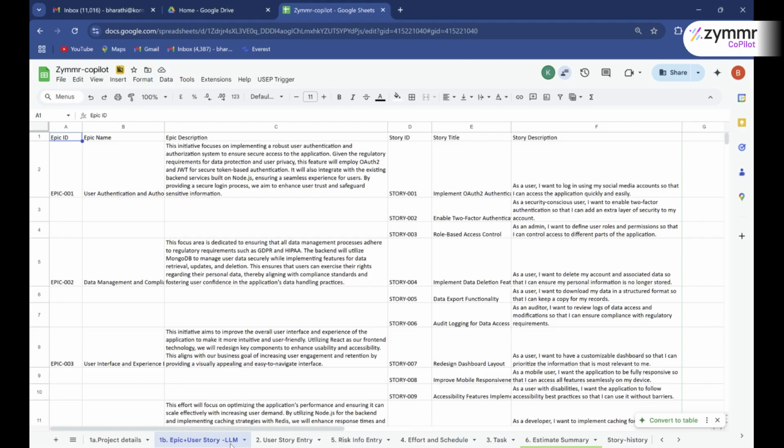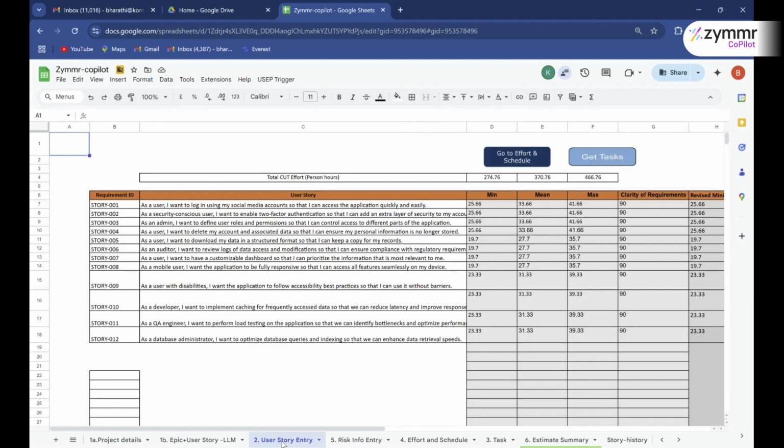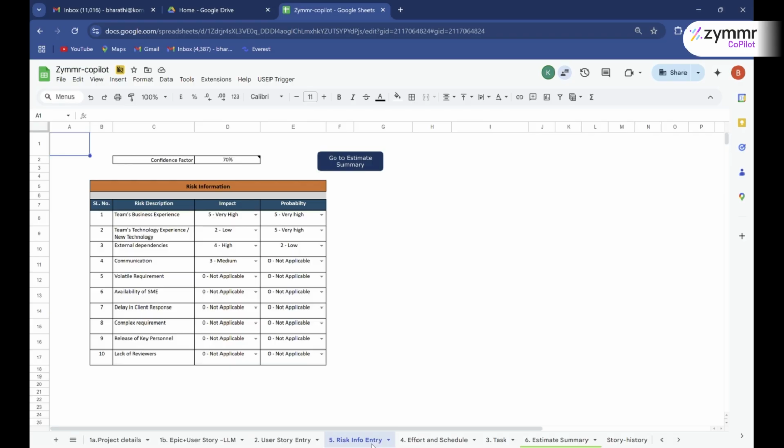The user has the capability to choose the epics which are valid, and then stories get generated. Now once the stories get generated, tasks are generated, and the minimum and maximum estimates are generated for that particular task based on the clarity of requirements. Risk information can be added, thereby providing you a sense of contingency.